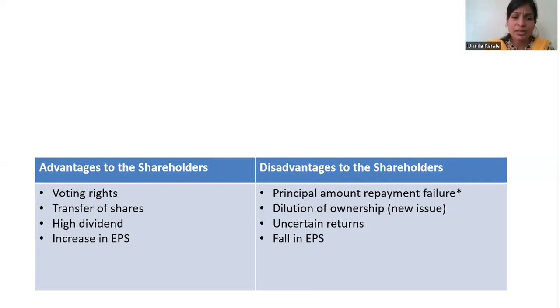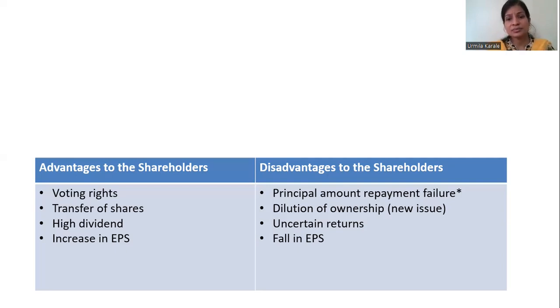So from the company's point of view it is not at all risky, but from the point of view of shareholders, the main advantage is that they get voting rights. Second, if they don't want those shares, they can transfer them by selling them to other people using the stock exchanges. Then they get a high amount of dividend if the company earns profit and is not having any other requirement. In that case, the company may distribute dividend. If earnings per share increase, they are going to mainly benefit from the same.